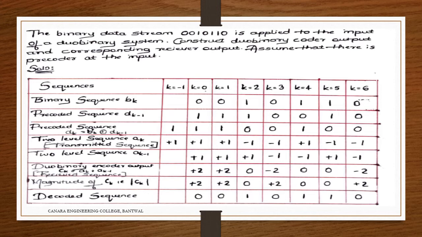See here, this one plus this one will give me plus 1. This one plus this one will give me this one. 1 plus 1 is 0.